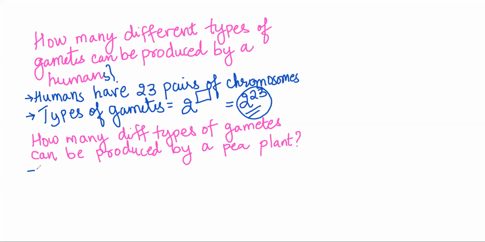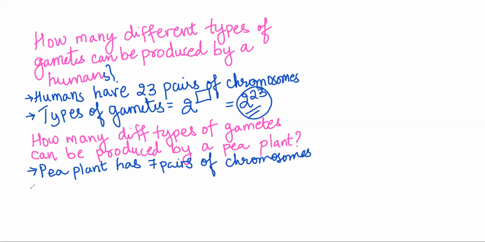I gave this information last class to you. A pea plant, Pisum sativum, has 14 chromosomes or 7 pairs of chromosomes.